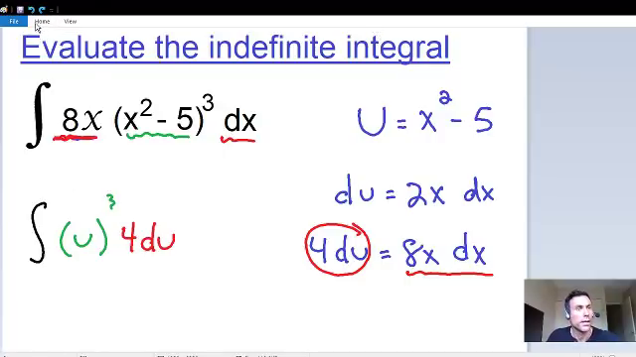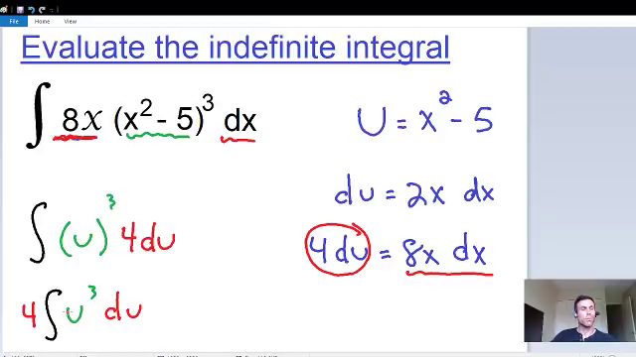So I'm going to take that constant of 4 and bring it to the front of the integral, and the rest of it stays exactly the same. We have u cubed. We don't really need to put the parentheses there. And then we still have our du on the right side. So now we have a really basic integral.